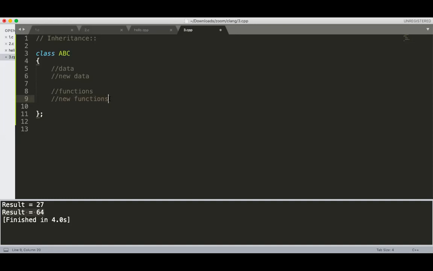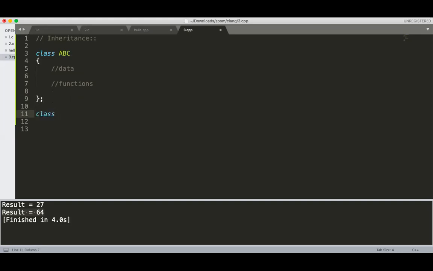So what they are doing is, they say, okay, I want to design a new class which contains what your ABC contains. I want to write a new class which has all the properties and data of your existing class, the parent class. So can I do this? The first way I have already done.